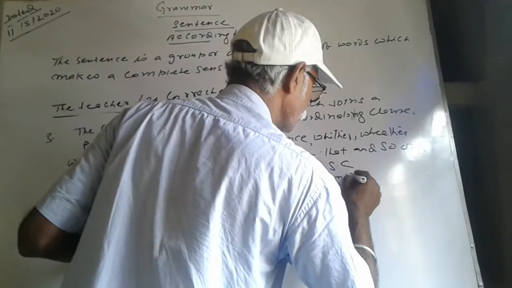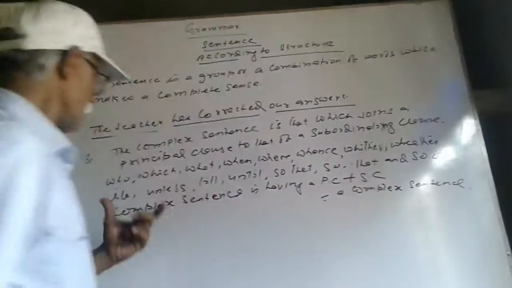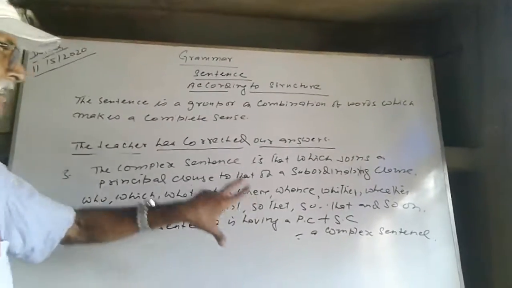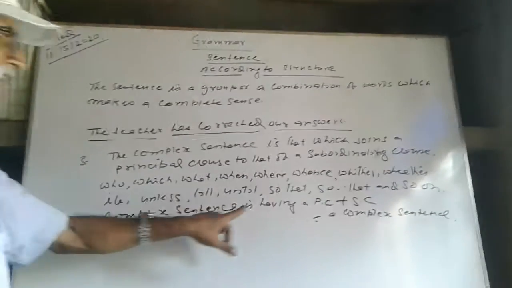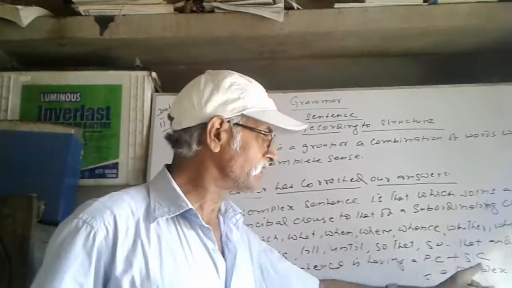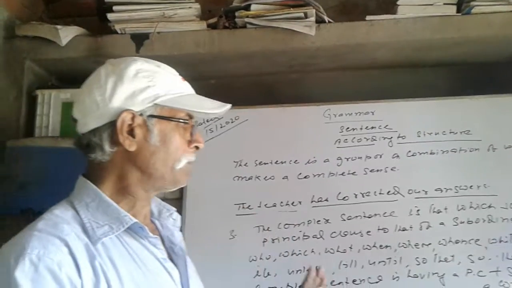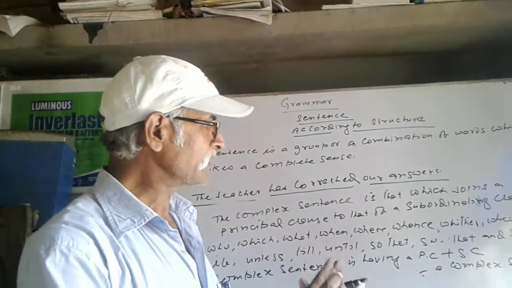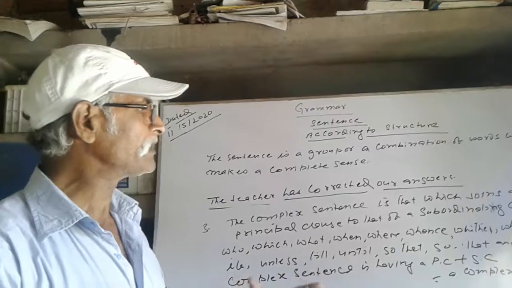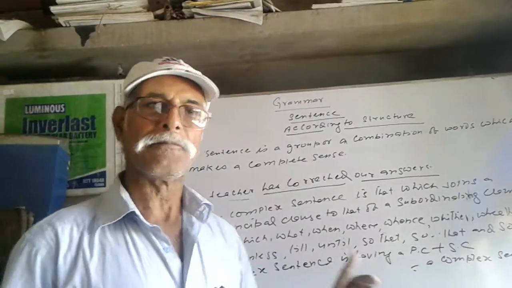In a complex sentence there is a PC, that is the principal clause, and an SC, that is the subordinate clause. You should study the complete structure as well as the complete meaning of the entire sentences so that you could understand in a better way.